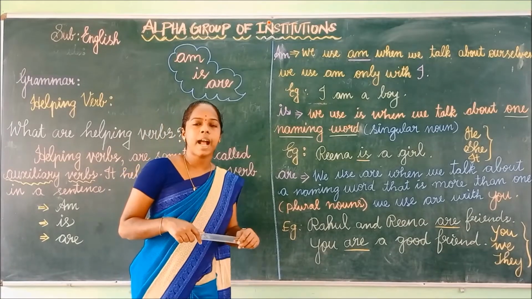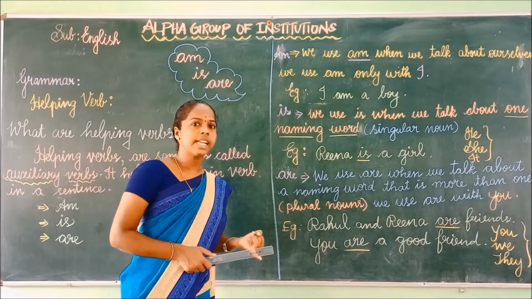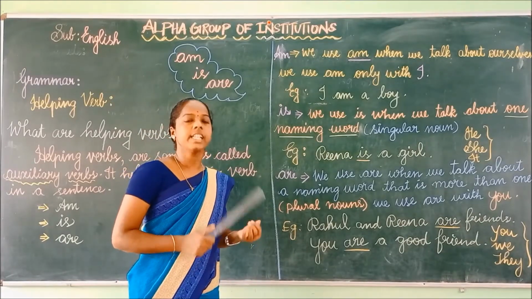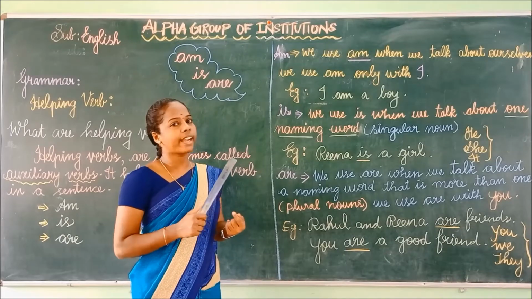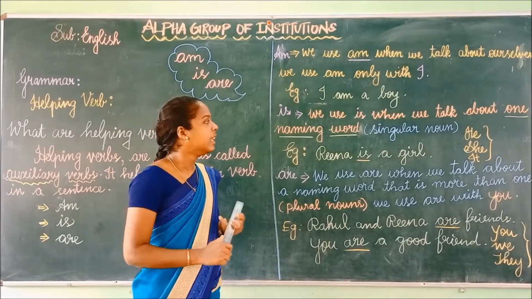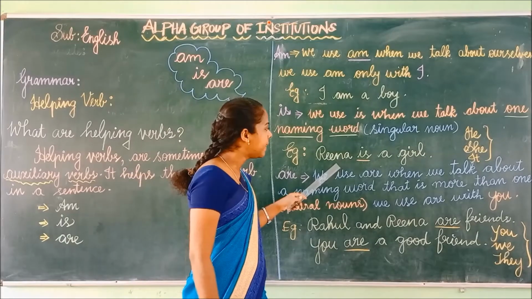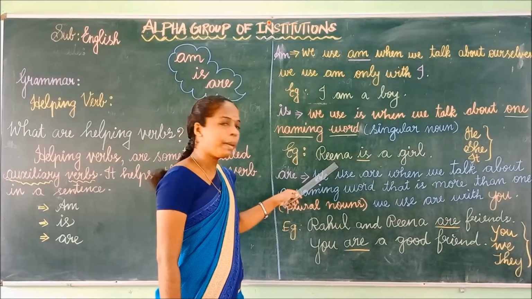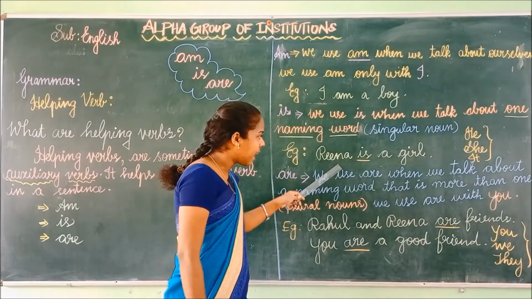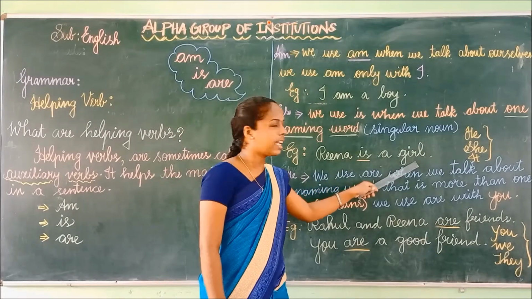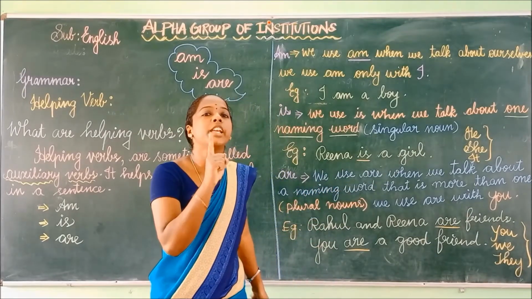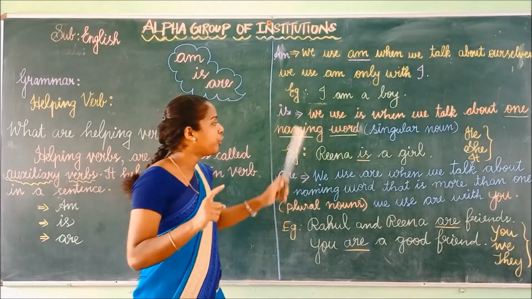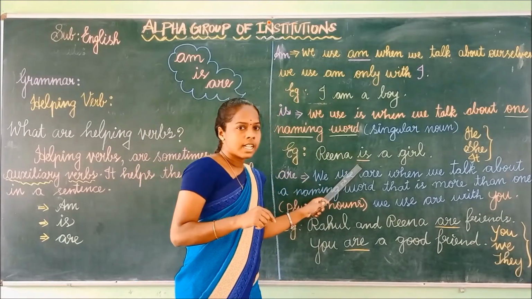Nouns are nothing but the name of a person, thing, place and finally the name of an animal. See the example: Reena. Reena is the name of a person. So, Reena is a girl. Here we are talking about only one girl, so we have to use is.